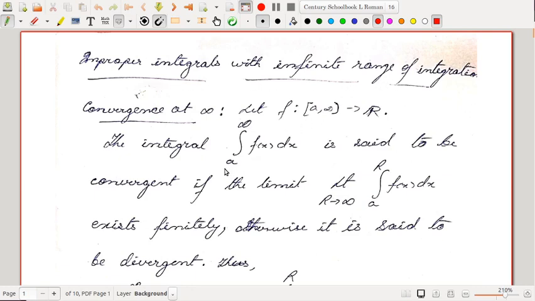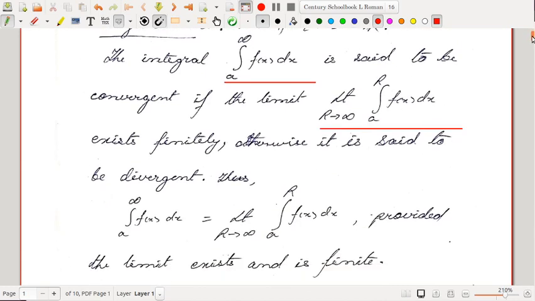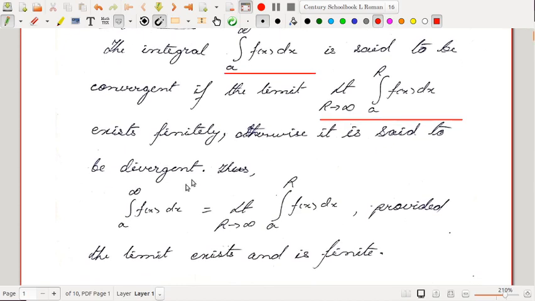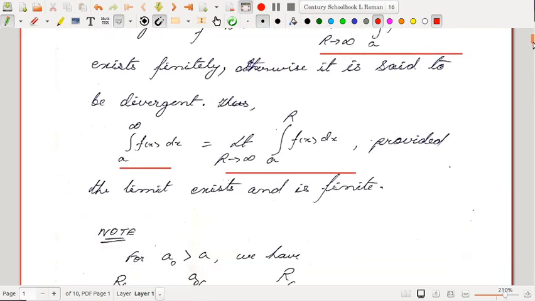Okay, so you have integrals of this type: a to infinity, minus infinity to b, and minus infinity to infinity. The integral a to infinity f dx is said to be convergent if the limit r tends to infinity of the integral a to r f(x) dx exists finitely, otherwise it is said to be divergent. Thus, integration a to infinity f(x) dx is the same as limit r tends to infinity of a to r. We will evaluate a to r f(x) dx and then take r tends to infinity, provided the limit exists and is finite. If this limit exists and is finite, then we say that the integral is convergent.